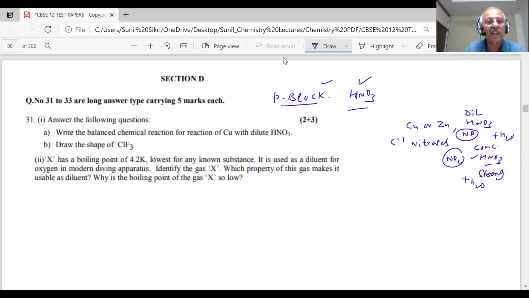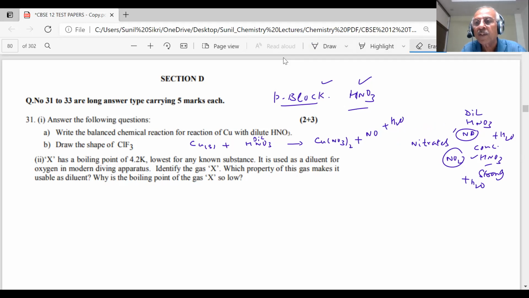In this case he has asked for writing the balanced equation. So you have to give the balanced equation. This is our copper, student, and it is reacting with HNO3. Then what will happen? We already know the products. Copper nitrate will be formed, and with dilute, NO, and then there will be NO and H2O. Let me remove this now, because this was just to explain to you, students, because they can ask you in the paper zinc, dilute or concentrated, both can be asked. Very important. One question is usually given.